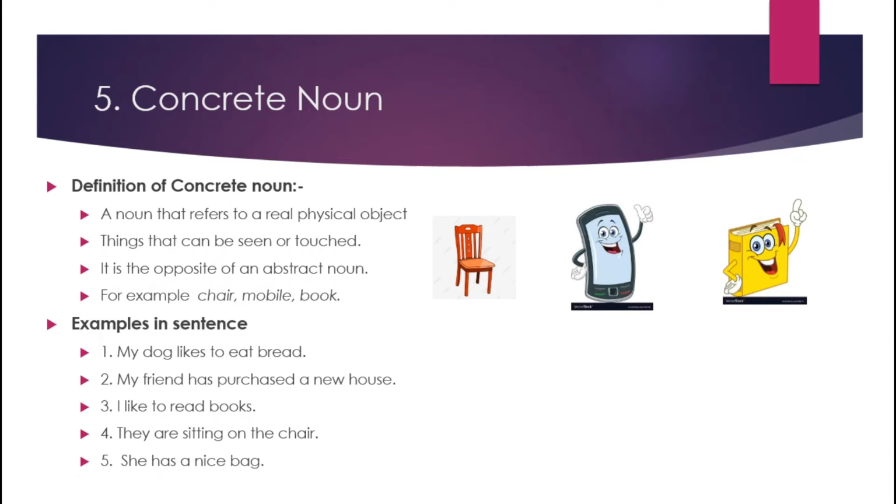See here, proper noun means the name of a person, means specific things, so we can see, we can touch, and in common noun also the names are common, so we can see and we can touch. So proper noun and common noun both are considered as concrete noun.